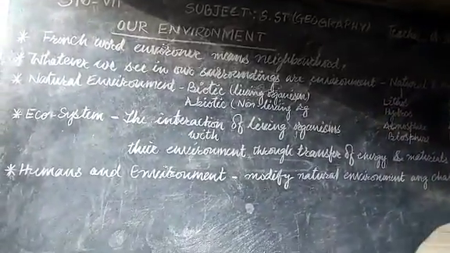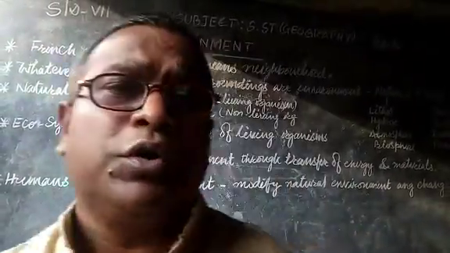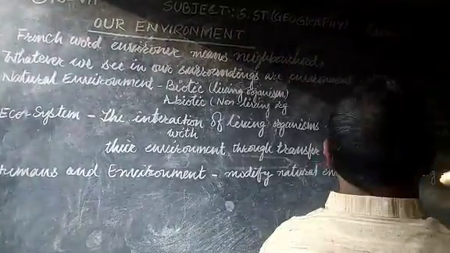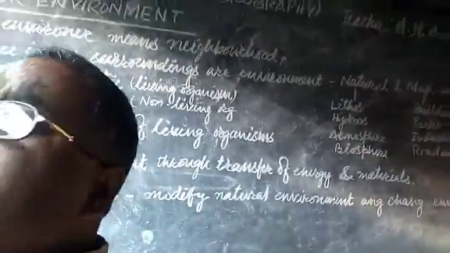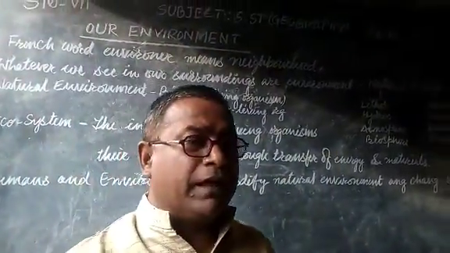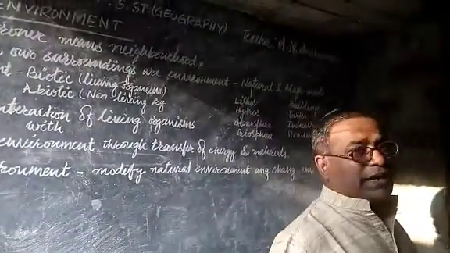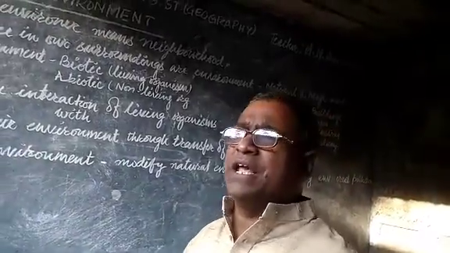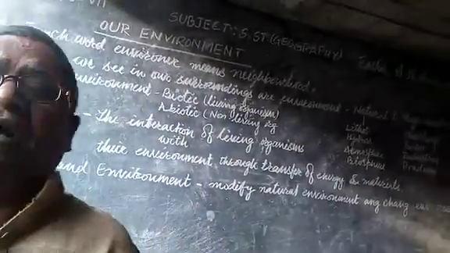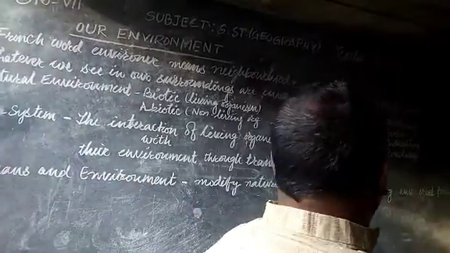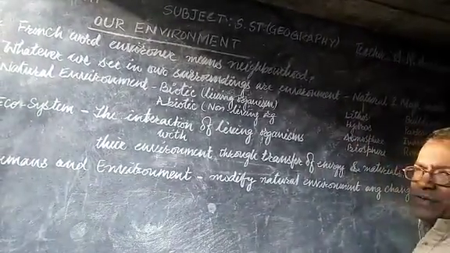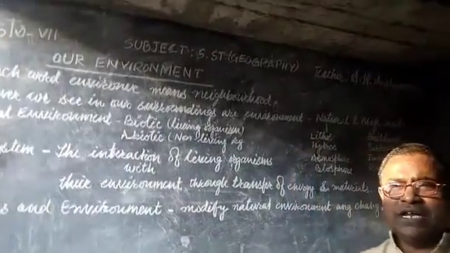The environment is further divided into natural and man-made environment. The natural environment, which is created by nature, includes air, water, sea, and lithospheric parts like mountains, plateaus, plains, as well as living beings, animals, trees and plants.